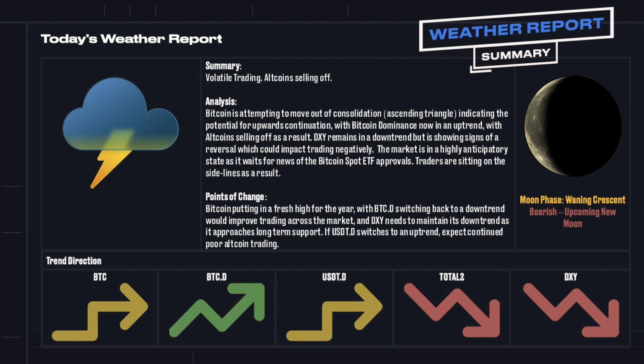Traders are sitting on the sidelines as a result. If you're thinking of entering a trade, waiting for these points of change to occur might be a good idea. Bitcoin putting in a fresh high for the year would be one, and Bitcoin dominance switching back to a downtrend would improve trading across the market. And the dollar needs to maintain its downtrend as it approaches long-term support. If USDT dominance switches to an uptrend, expect continued poor altcoin trading. Potentially a very volatile week ahead, worth staying on the sidelines until we have a clear direction for the market.